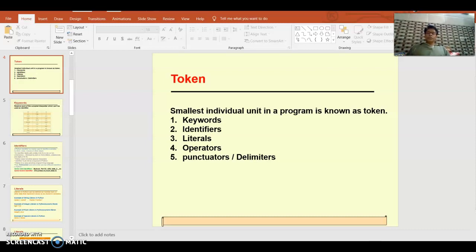Hello students. In my previous recording we discussed up to the identifier, which is a part of token. A token is the smallest individual part, the smallest individual unit in a programming statement. There are 5 types of tokens: keywords, identifiers, literals, operators and punctuators. Keywords and identifiers we have already discussed. Today we'll be discussing literal.